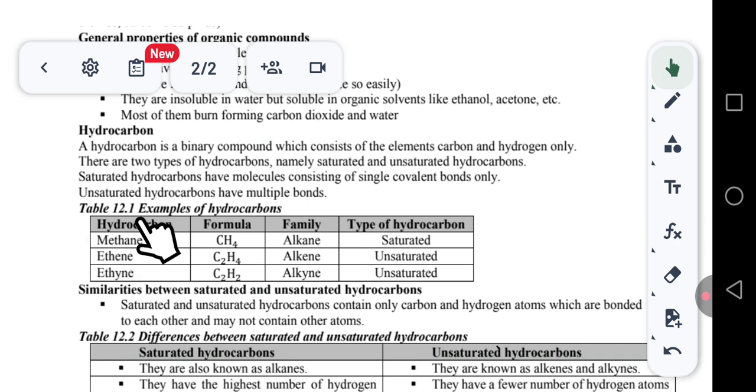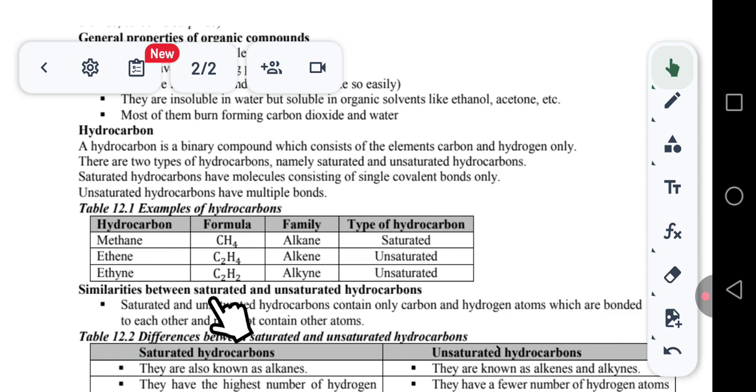So table 12.1 shows examples of hydrocarbons. Number 1 is methane. Methane's formula is CH4, family alkane, and the type of hydrocarbon is saturated. Another example of hydrocarbons is ethene, written as C2H4, family alkene. Type of hydrocarbon: unsaturated. So just follow these definitions to know the key differences.